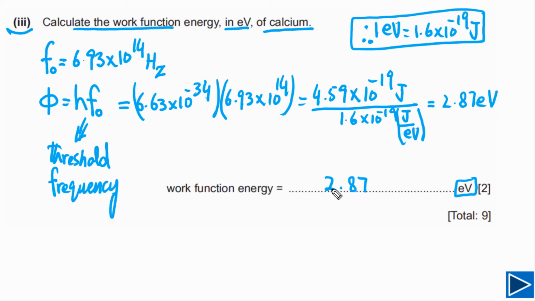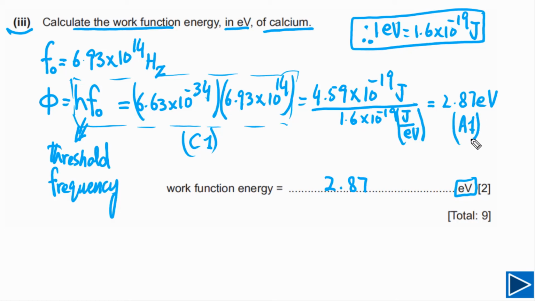This question has 2 marks. The first mark you will get if you have plugged in these values, meaning if you have done this step. That is the C1 mark. And the second mark is the answer mark. If you have got the right answer, you will get the second mark.